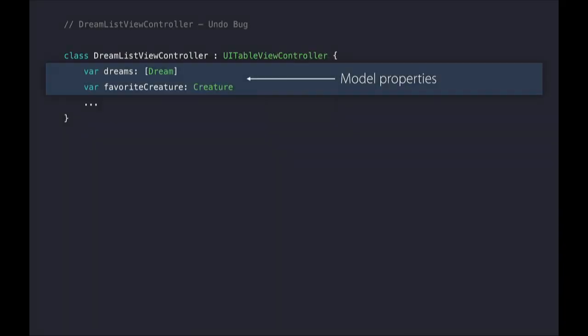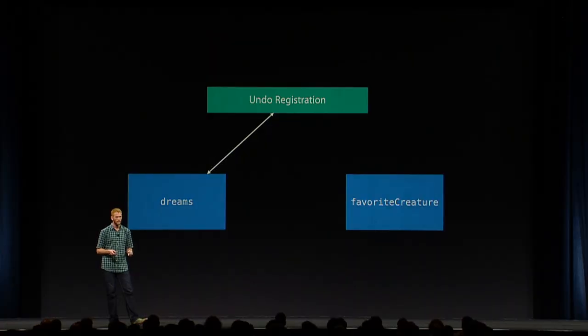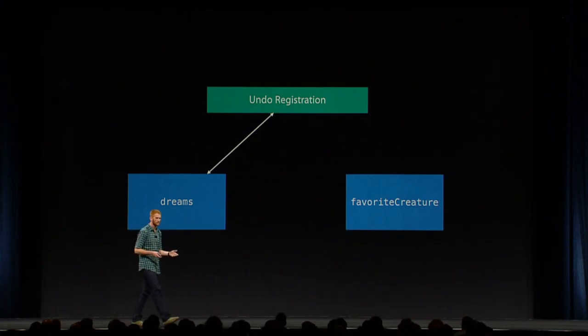So we have two model properties on our view controller right now, one for our dreams and one for our favorite creature. This is a pretty typical arrangement in a UIKit app, especially as they grow larger and your feature set grows. And so again, we started off with just our dreams functionality. And so we implemented undo for that, and it worked, which was great. But after we added the favorite creature functionality, we didn't have that undo code. And so the bug was just that we forgot that code.